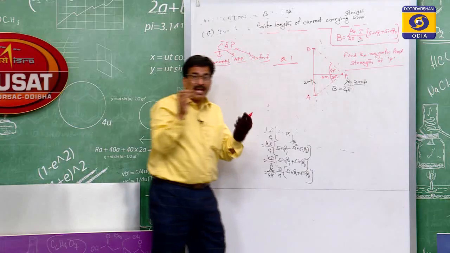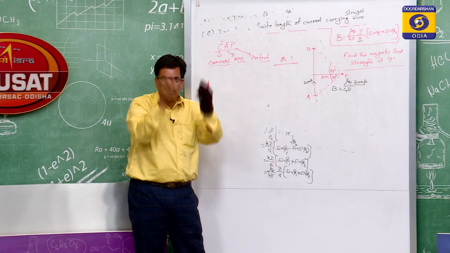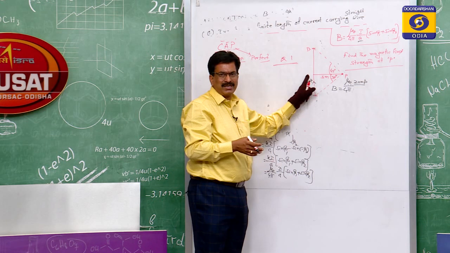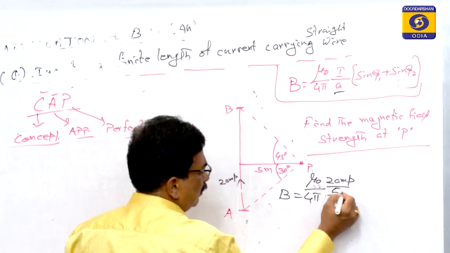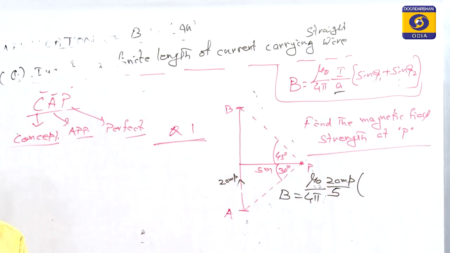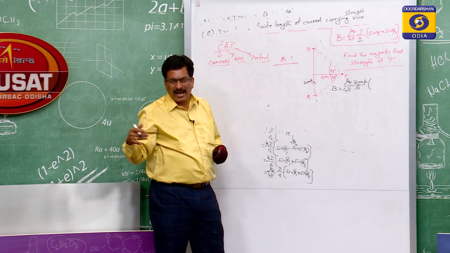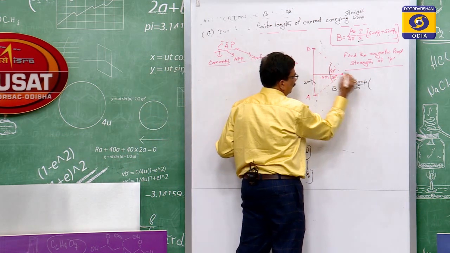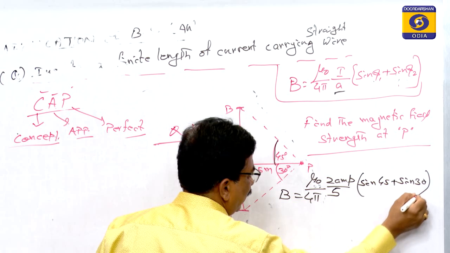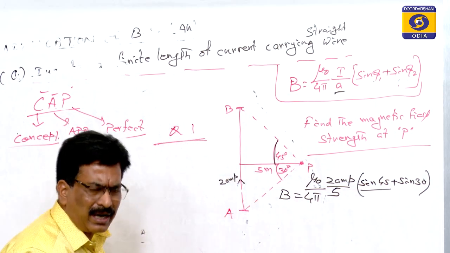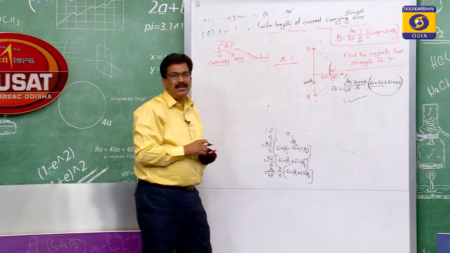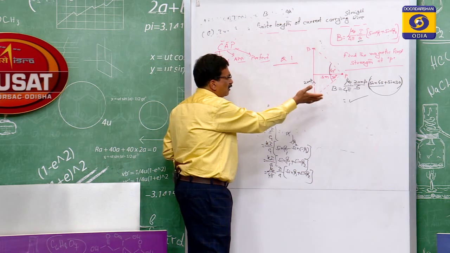A is the perpendicular distance from the point to the conductor. The point is P here, this is the conductor, and this is the perpendicular distance, which is 5 meters. So that is equal to 5 times sin phi 1 plus sin phi 2. Phi 1 is the angle on one side, phi 2 is the angle on the other side. On one side the angle is 45, so that is sin 45 plus sin 30. You know the sin 45 value and the sin 30 value, so put those values in and find the answer. That calculation part is for you.